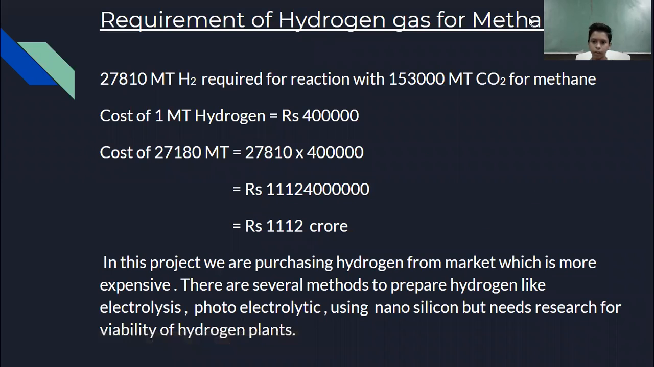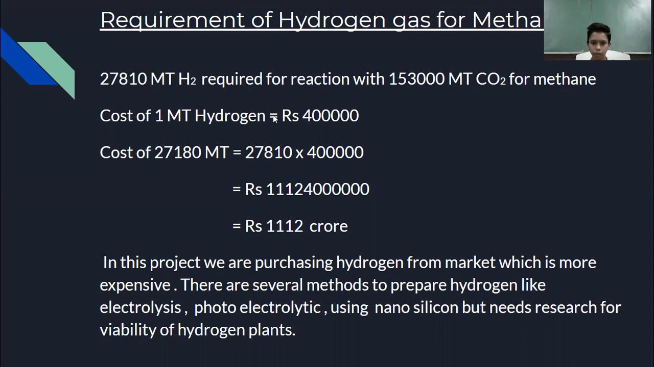So the requirement of hydrogen is a very crucial thing for our project. Here I am taking the maximum expense and minimum profit, and the most expensive type of hydrogen, that is green hydrogen. The total hydrogen we need by mole calculation is 27810 metric tons of hydrogen for 1,53,000 metric tons of CO2 to be converted into methane.